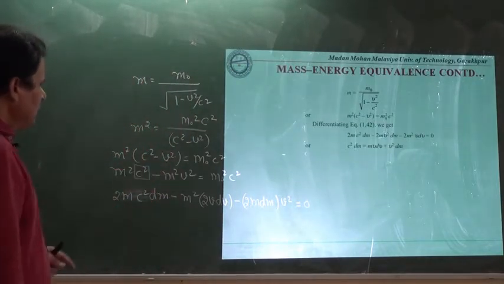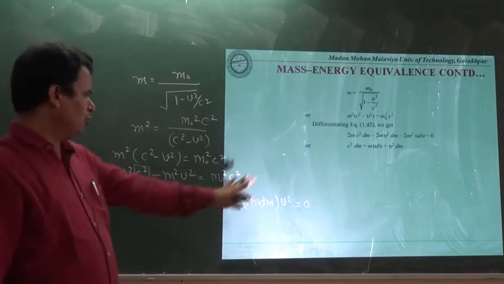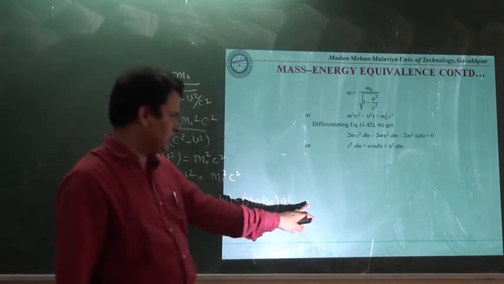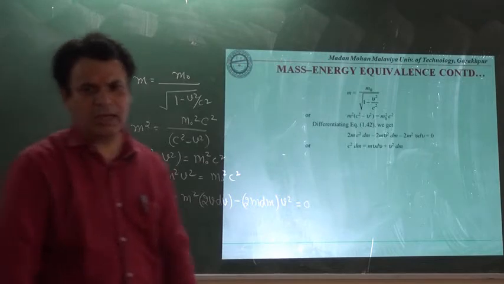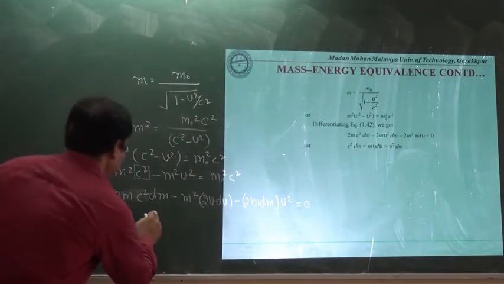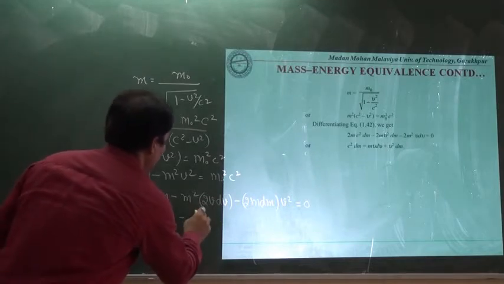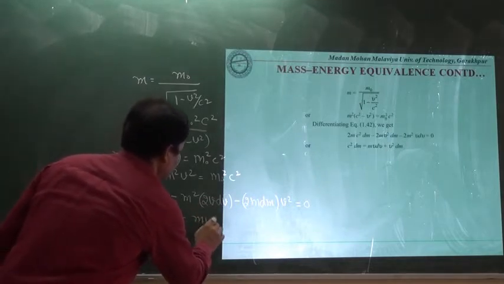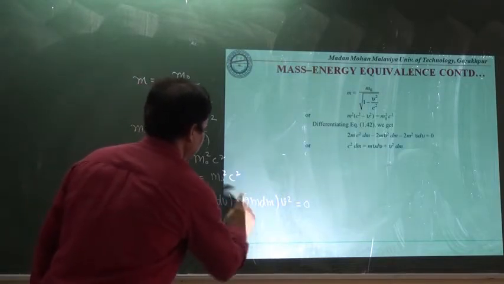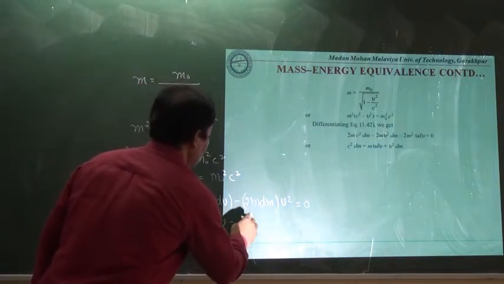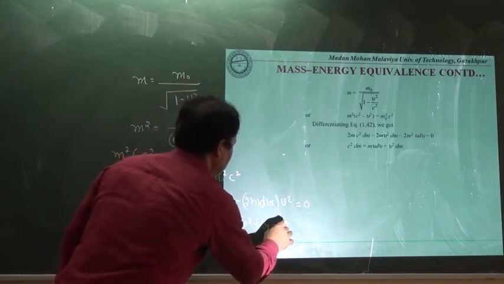Here you will see that in this entire expression 2m is common throughout, and since the right hand side is 0, 2m can be eliminated from the entire expression. And here we will have c square dm minus mv dv minus v square dm equal to 0.